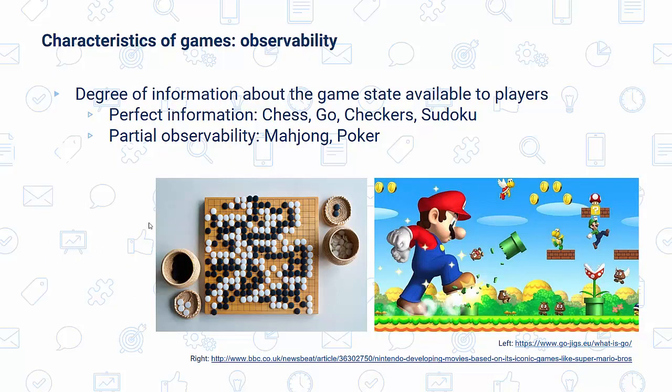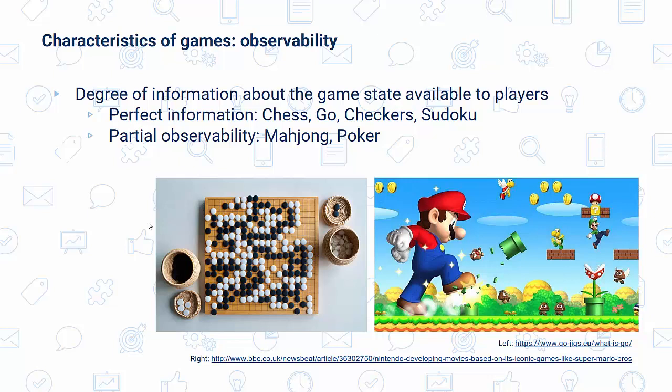Games can also be classified by the degree of observability, that is, by the amount of information which is available to the player. Games with perfect information include chess, checkers, Go, and Sudoku. We have perfect information because we know the full state of the game after every move.